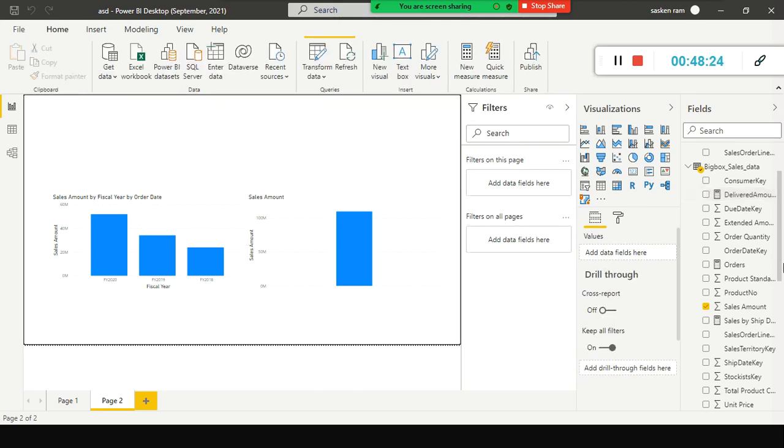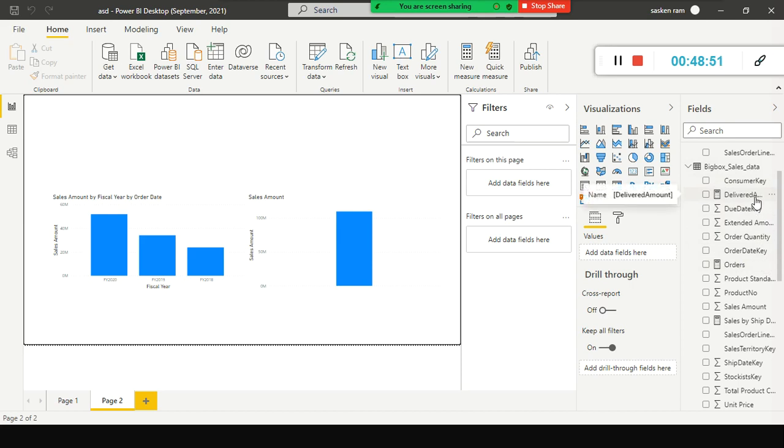Now it is done. Can we see delivered amount? Along with the delivered amount, you can see this icon. That means this is a measure. Measure means the numerical value, the computed value, the aggregated value. Aggregation in general. So we call a measure a numerical aggregated value. No syntax mistake, nothing.